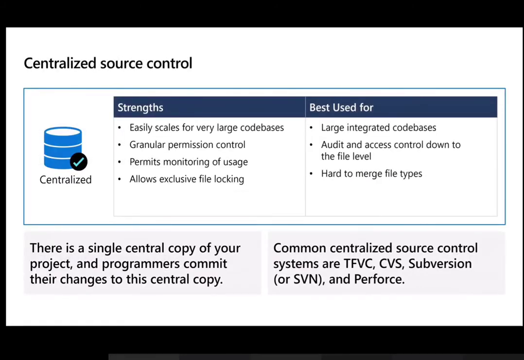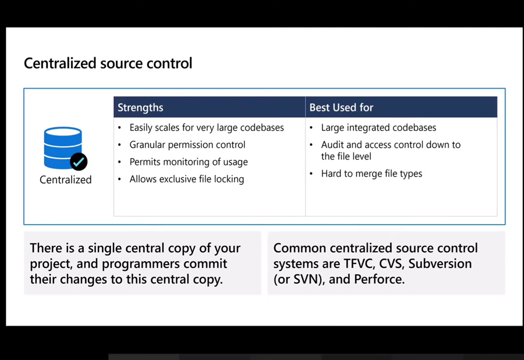So now if we have to classify source control, if you have seen Azure DevOps or TFVC systems before, I think you are well aware of how that works. That is nothing but centralized source control. That purely depends upon what our underlying storage system is.